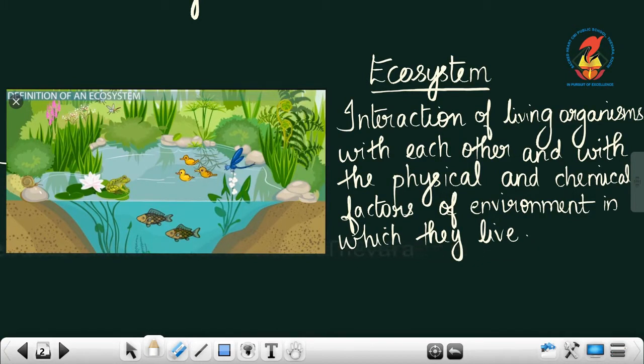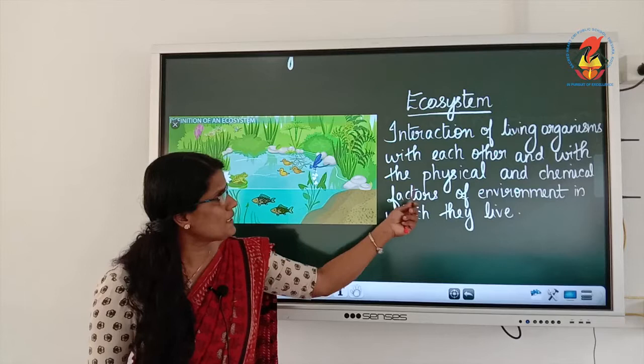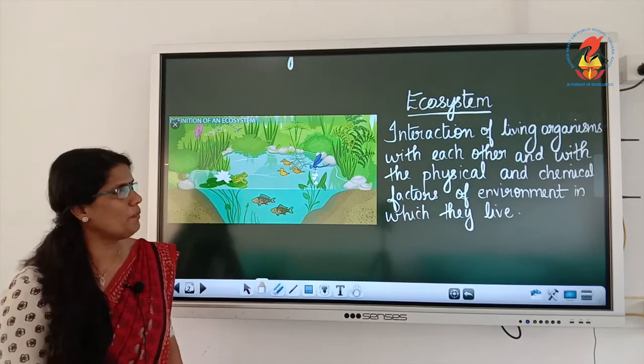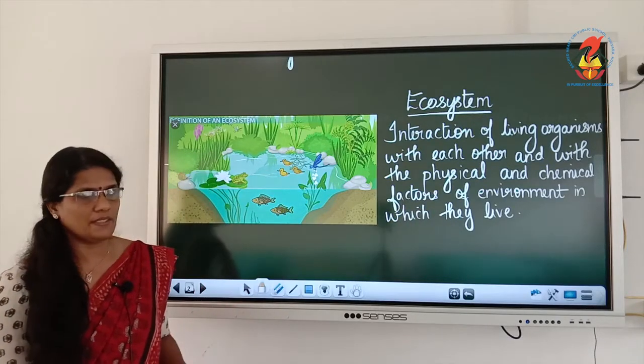So in this picture you can see there are living things such as plants, animals, and abiotic components such as rocks, water, hills. All this interact with each other. They need support of each other, and here energy flows, and both the physical and chemical factors of environment are utilized.